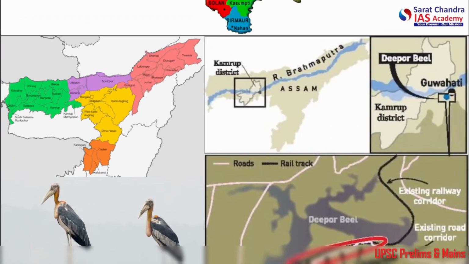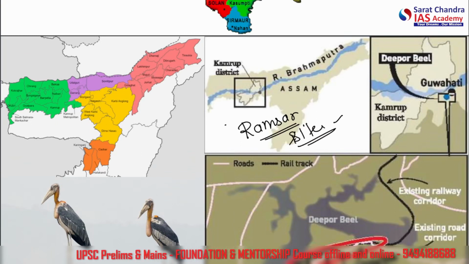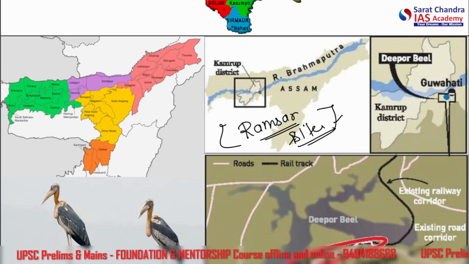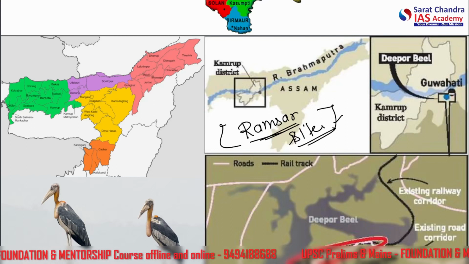In Assam, we see especially the case of a Ramsar site. I hope you all know what Ramsar sites are. You can read about the Ramsar sites and the agreement in Ramsar city in Iran, where this agreement took place, and what it is about. And the Montreux Record also.